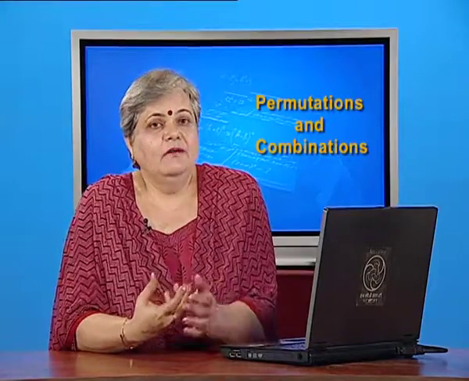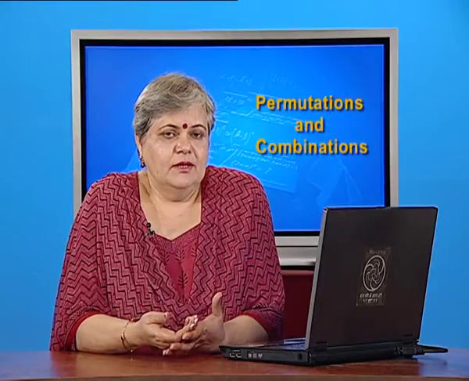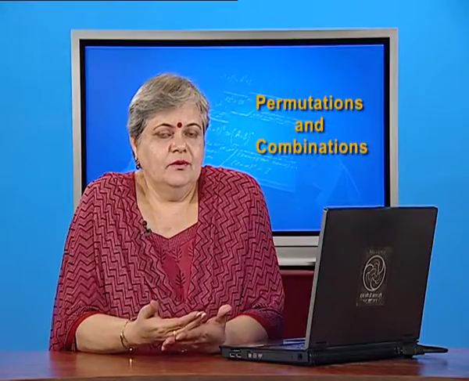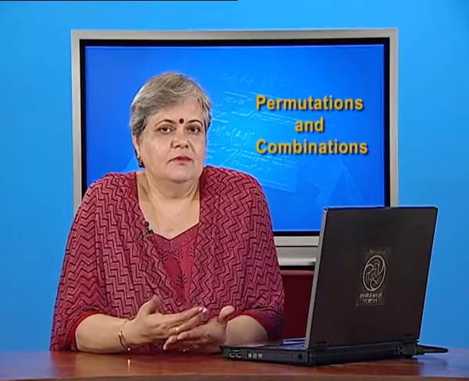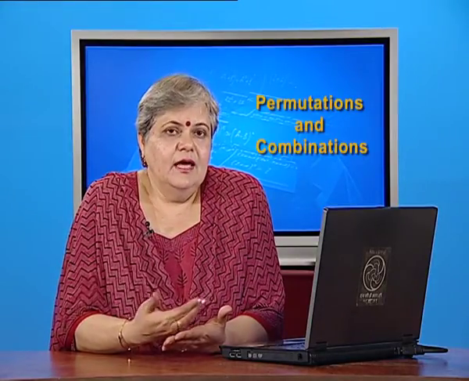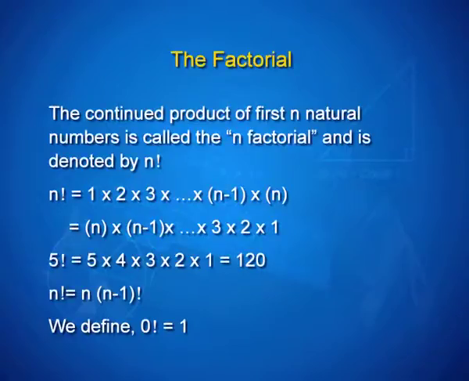That means 5 factorial could always be written as 5 times 4 factorial, because 4 into 3 into 2 into 1 is nothing but 4 factorial. So, in general, n factorial can always be written as n times n minus 1 factorial.